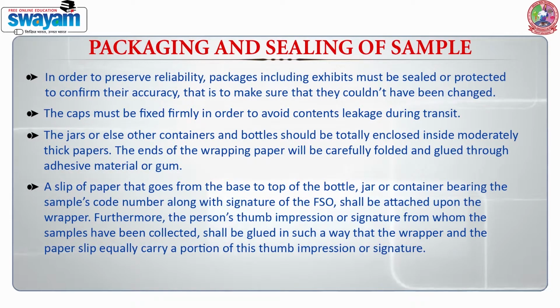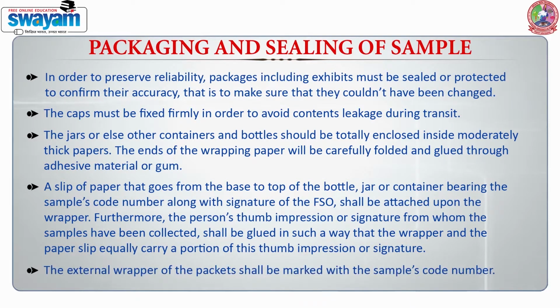Furthermore, the thumb impression or signature of the person from whom the sample has been collected shall be glued in such a way that wrapper and paper slip equally carry a portion of the thumb impression or signature. The external wrapper of the packet shall be marked with the sample code number.